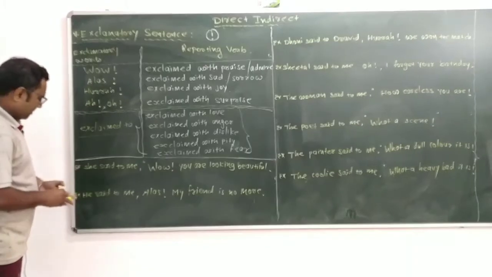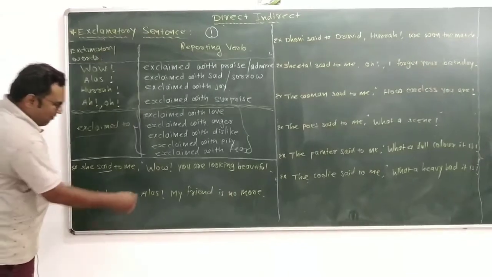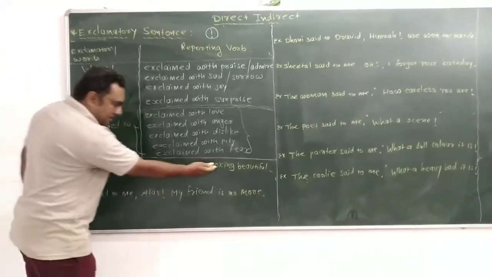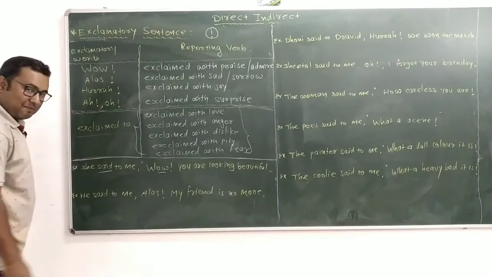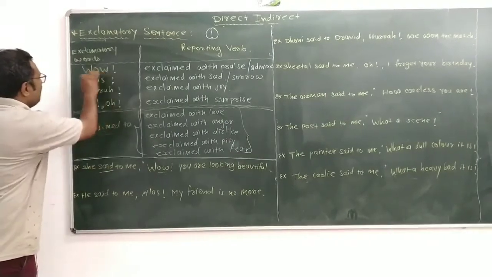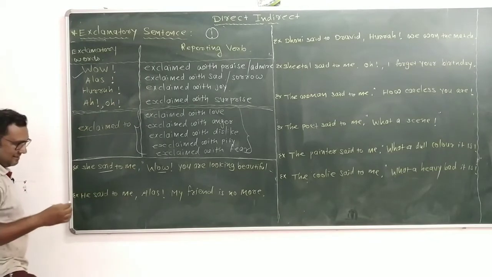See the example. She said to me, "Wow, you are looking beautiful." How can we make the sentence? Wow means exclaim with admire.